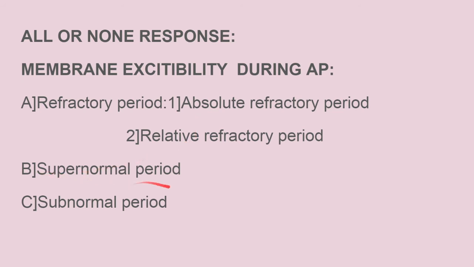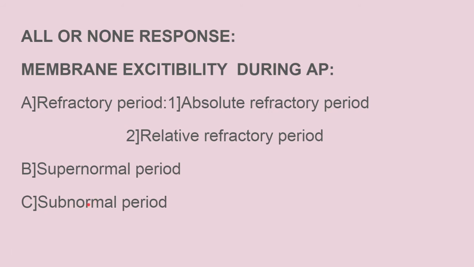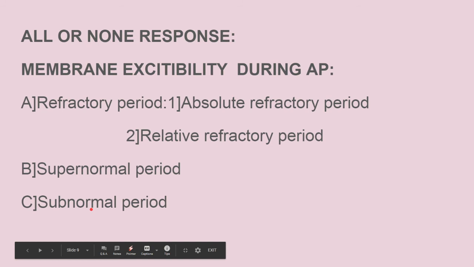While the supernormal period corresponds with the after depolarization phase, and during this period the membrane is hyperexcitable, so the threshold of the stimulus is decreased. So even a very small stimulus will give a very high action potential. In the subnormal period, the membrane excitability is very low, so the threshold level of the stimulus is increased. We have to apply a large amount of stimulus, and it corresponds with the after hyperpolarization state.